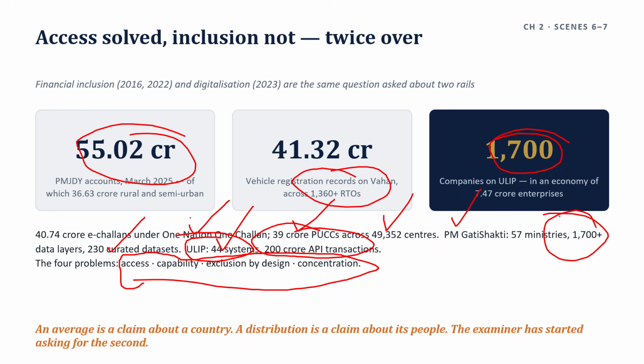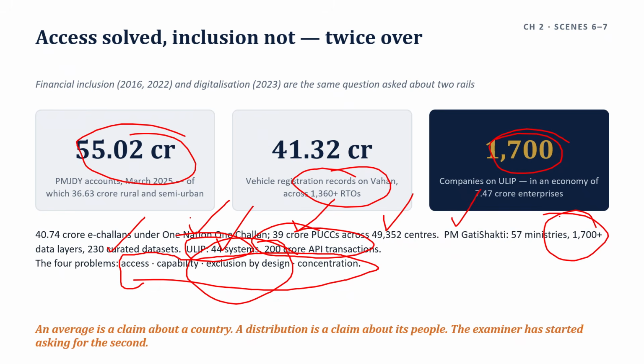Then comes exclusion by design. When a benefit is delivered only digitally, authentication failure becomes denial of entitlement. This is the sharpest critique and one most answers miss. And then concentration: a small number of platforms intermediate a very large share of digital transactions.